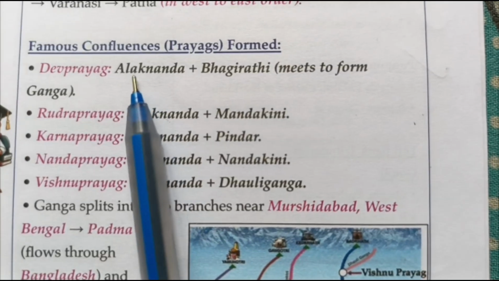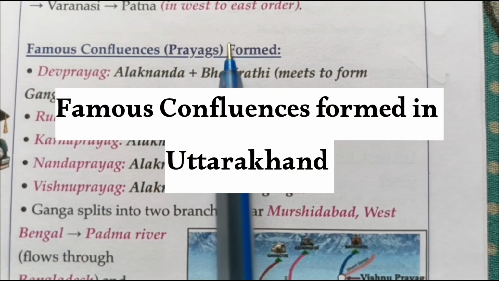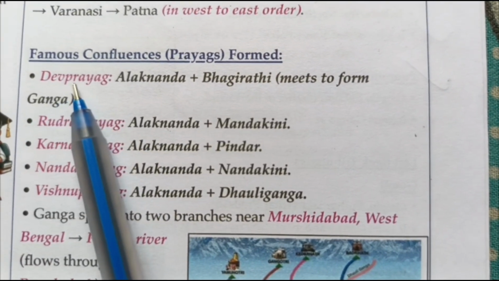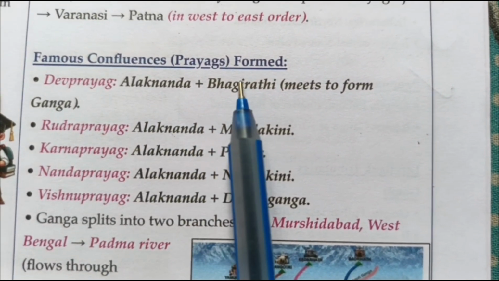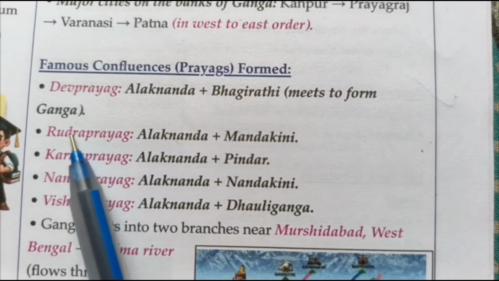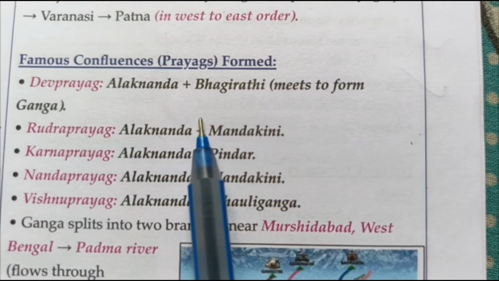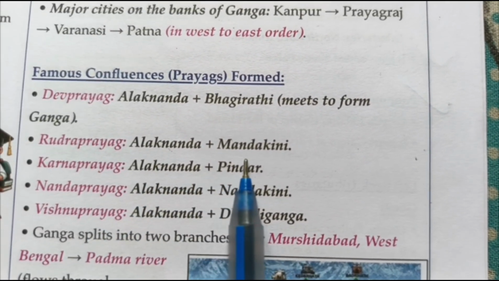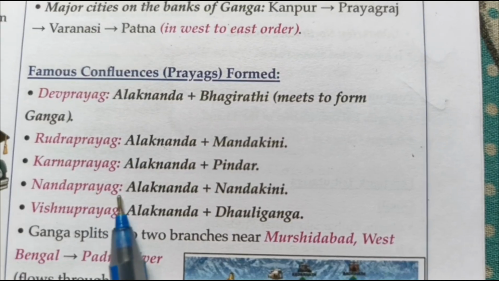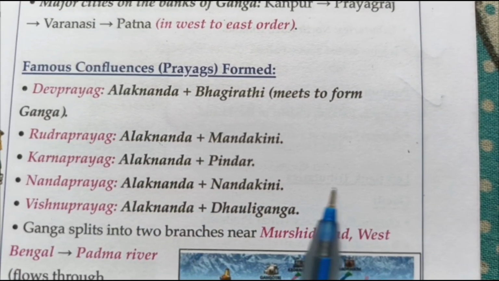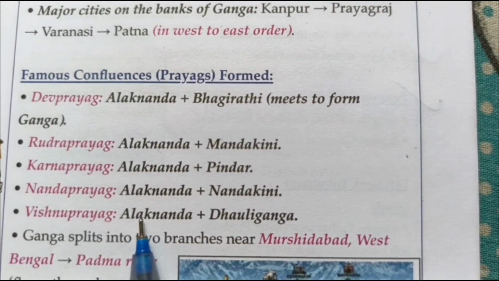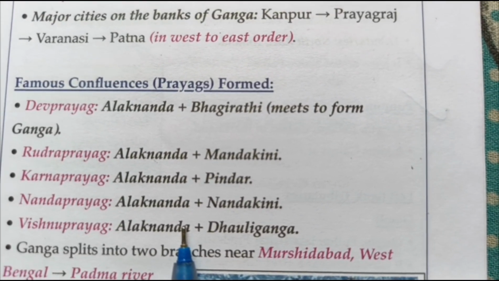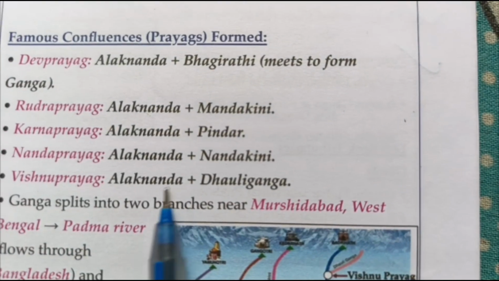Let us now talk about the famous confluences or prayags which are formed because of the various tributaries of the river Ganga. At Devprayag, the river Alaknanda and the Bhagirathi meet, and they meet to form the river Ganga. Similarly, at Rudraprayag, the river Alaknanda meets the Mandakini. At Karnprayag, the river Alaknanda meets Pindar River, and at Nandprayag, the river Alaknanda meets the Nandakini river. And at Vishnuprayag, the river Alaknanda meets the Dhauliganga river. So these are the important prayags or confluences of the river Ganga.